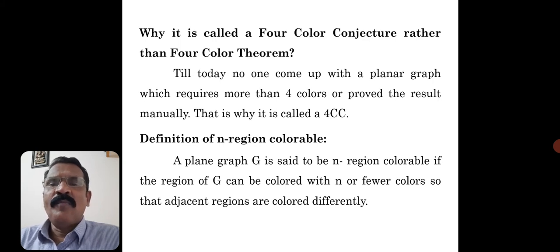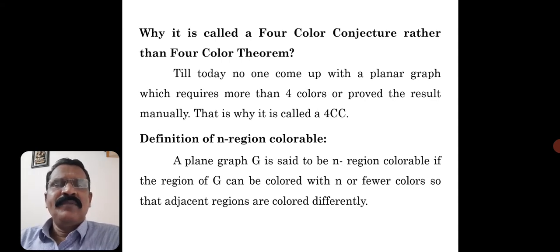But there is no proper way of how to start and how to end. For that reason, it is very difficult to prove the result. So, theorem, sorry, statement. For that reason, it is not a theorem, it is just a conjecture. Okay. So now, the definition of n region colorable.